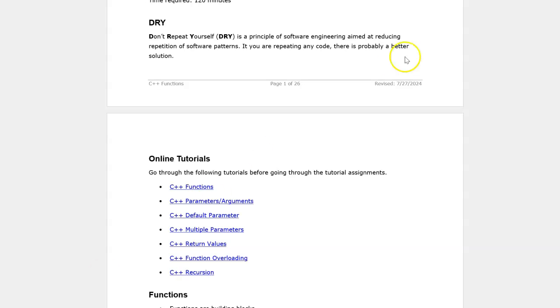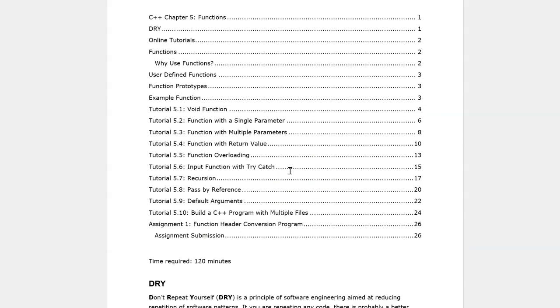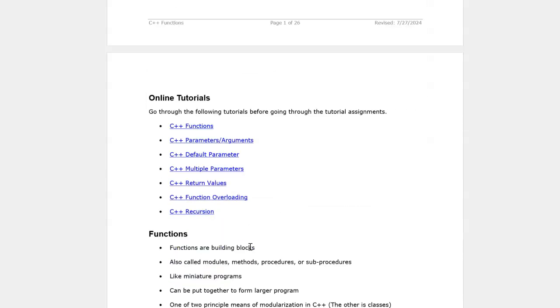We're diving deeper into C++. Let's take a look at functions. We've done functions in Python. There are no functions in Java. Everything in Java is a method. Everything in Java is object-oriented. C++, like Python, has functions.